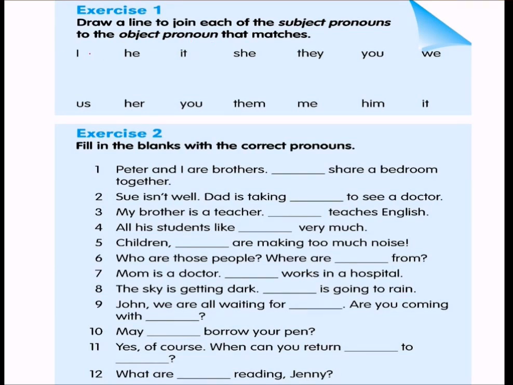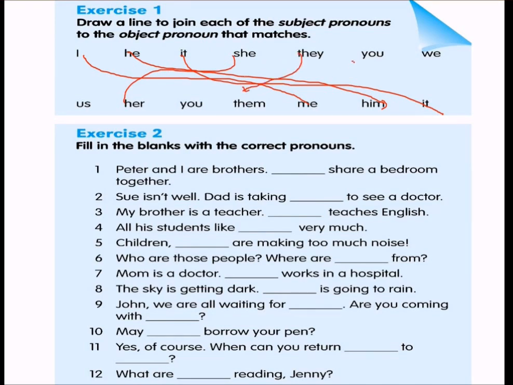So that will be I means me. He means him. He is a subject pronoun while him is an object pronoun that matches. It will be it only. She is her. They is them. You will remain as you and we will be us.